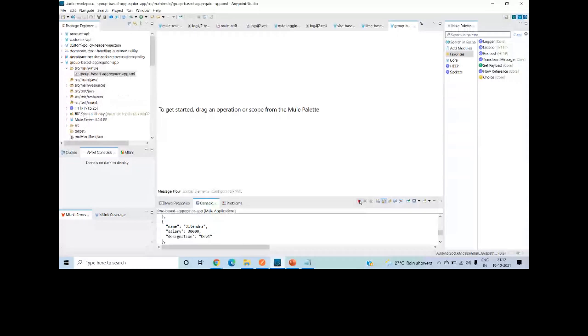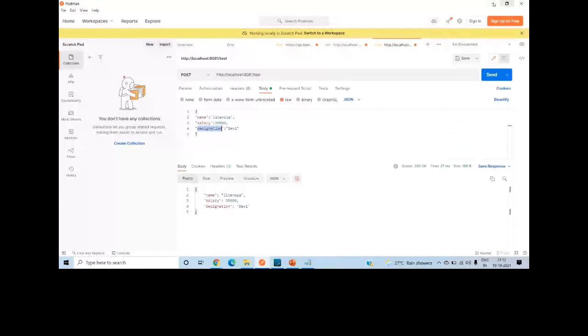Here you can define on what basis you have to do the grouping. Here I want to do the grouping on the basis of designation. So I can say payload.designation.